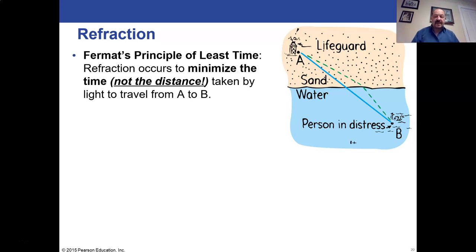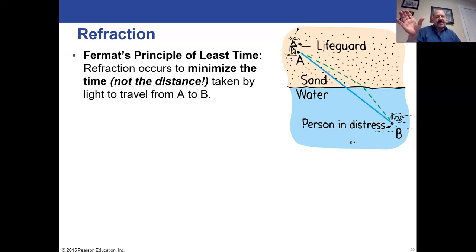Now, what does this mean? Well, here's a perfect analogy, and I've used this before, and it's funny because this was one of the first questions I was ever asked to solve in a college calculus course. If you have a lifeguard on land, on the sand, at point A, and some person in the water at point B, not directly in front of them but down the coast a little bit, in the water, the quickest route for the lifeguard is not a straight line right to the person, because swimming in water takes a lot longer than running.